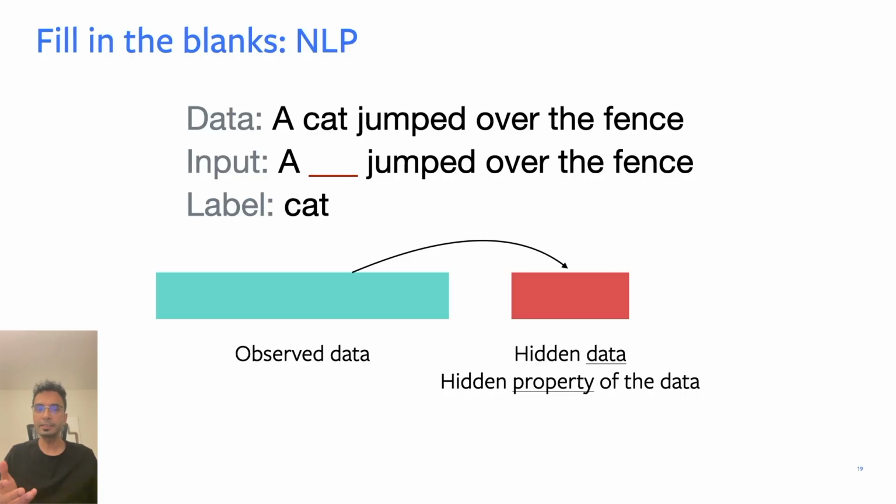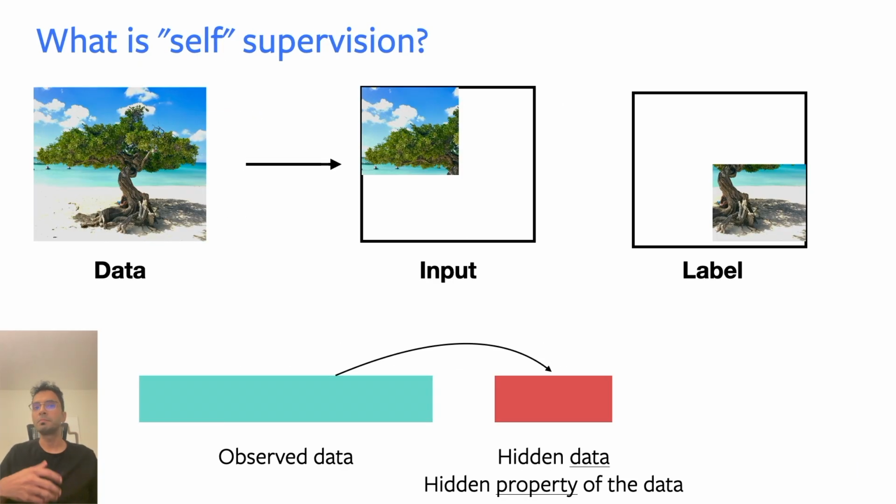And so we constructed this entire input and label from the data itself without using any human annotation, because we can just blank out any random word. We can do the same thing for images. For example, we can just take, say, the top left corner of an image and make that the input and ask the model to predict what the bottom right corner of this image will look like. And once again, we've created this task without using any human annotation.